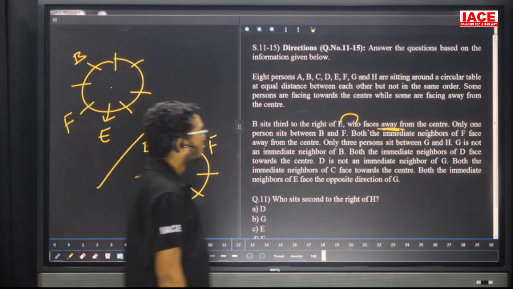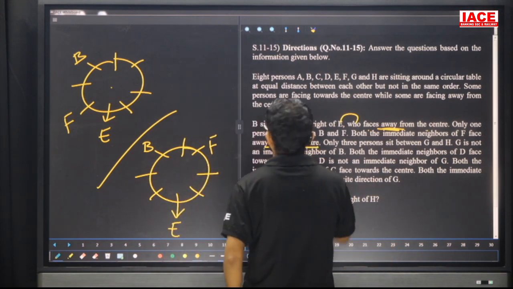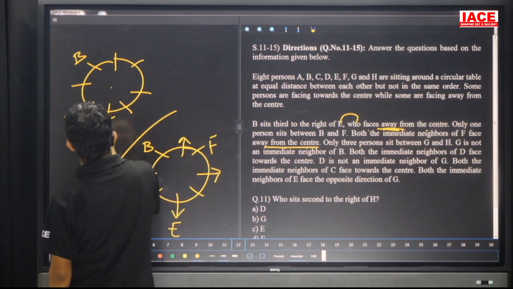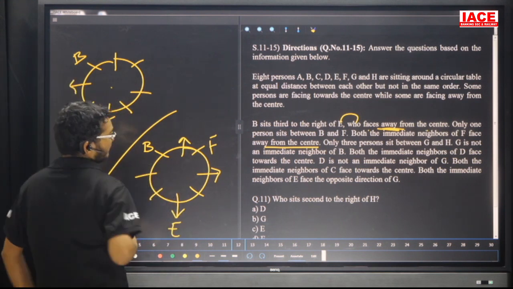Next one. Both immediate neighbors of F are away from the center. Immediate neighbors of F are facing outside. Here also the immediate neighbors of F are facing outside. Yes, leave it.